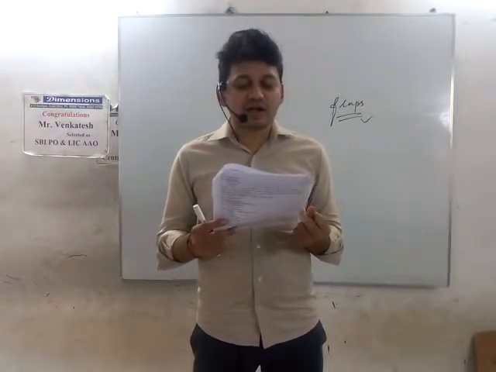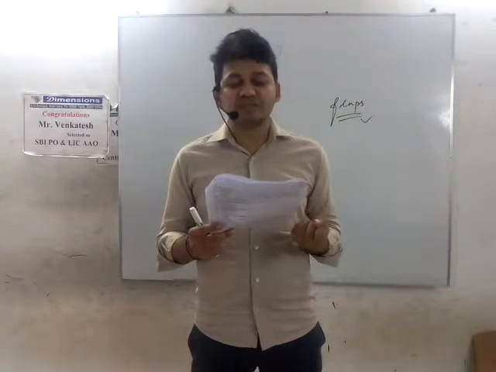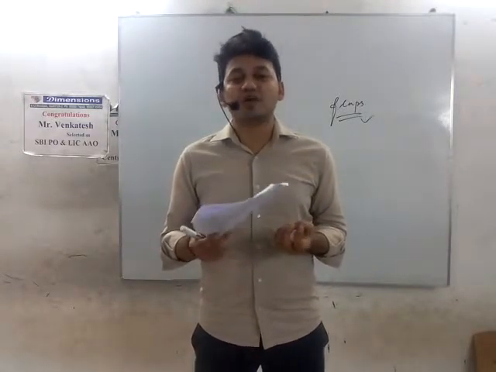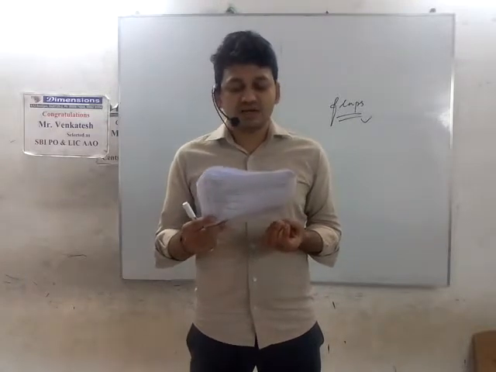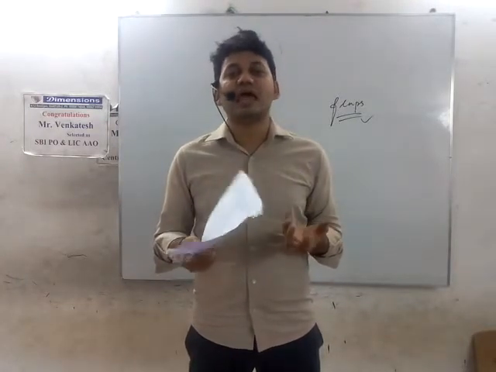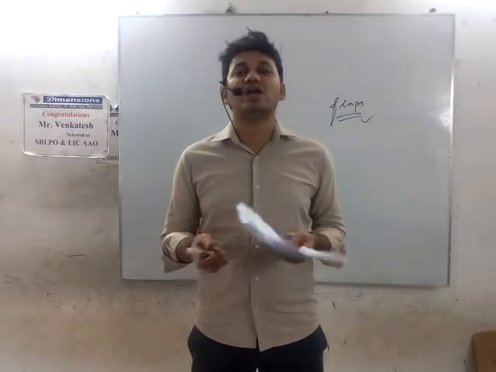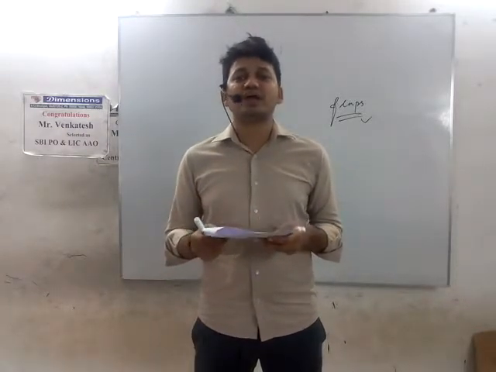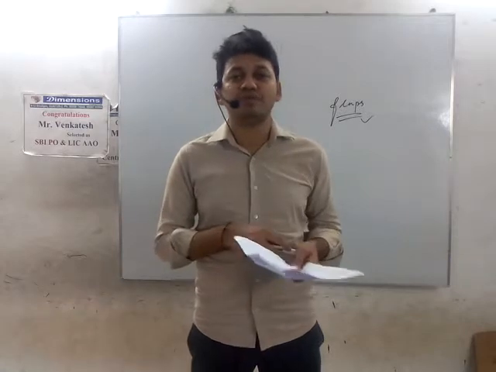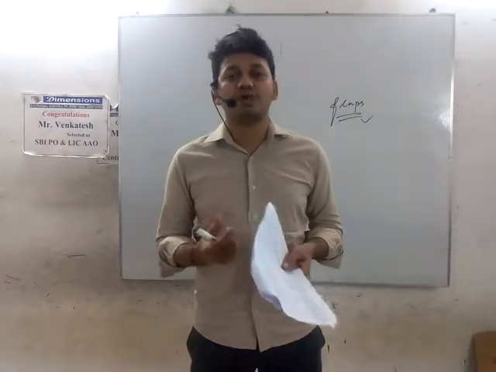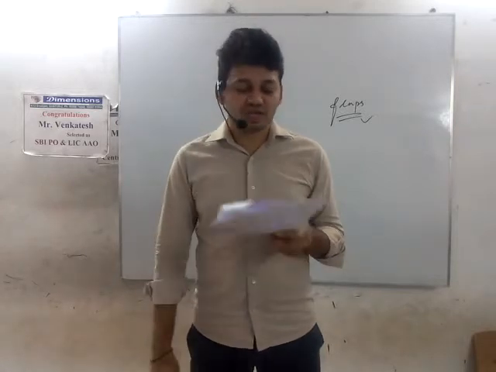They abandoned their comrades, dash the wolves. Abandoned means deserted or forsaken. Their comrades means associates. Dash the wolves means among the wolves. Among is the correct preposition that you can use because the wolves are large in number. So when they are large in number, you need to use among, not between. Between is used for two, among is used for a group. So both serve the same thing.